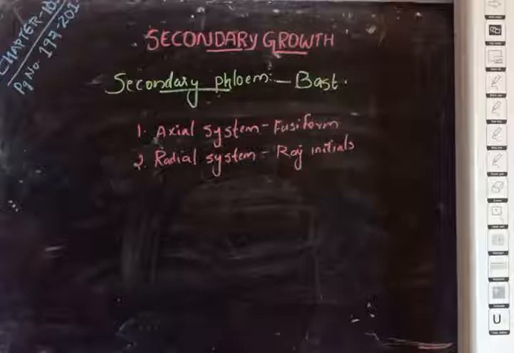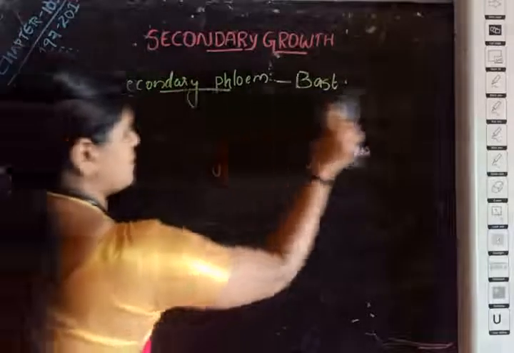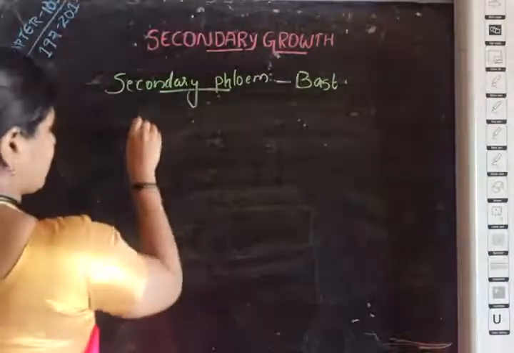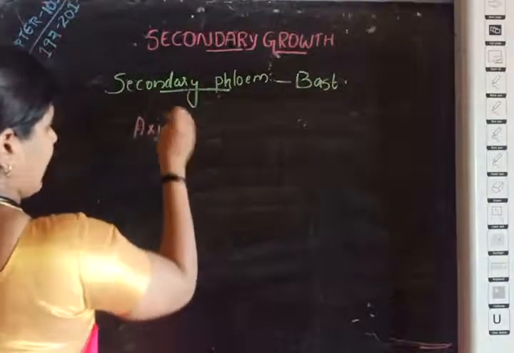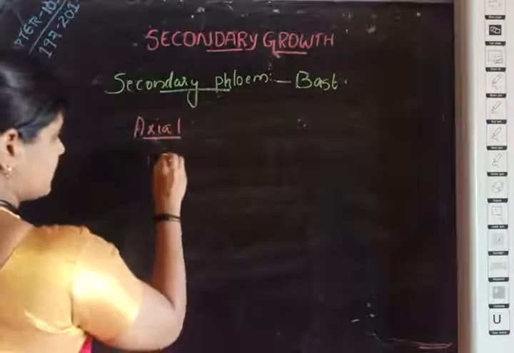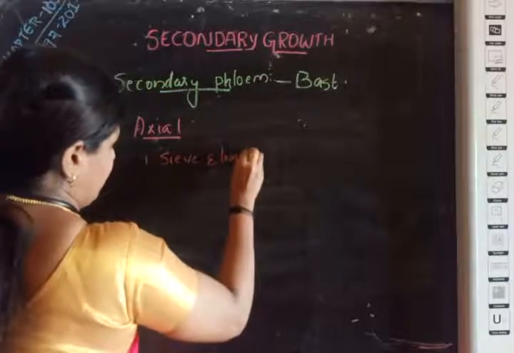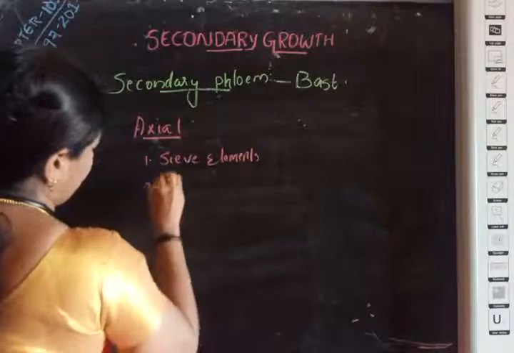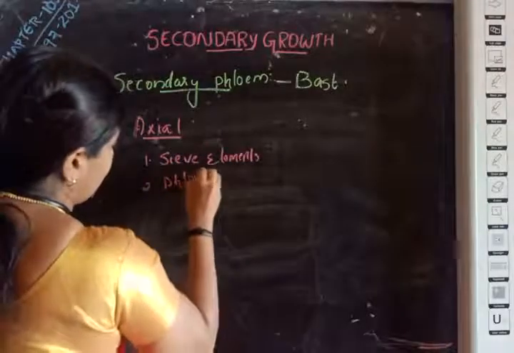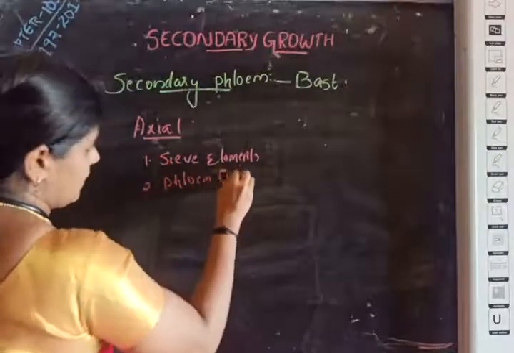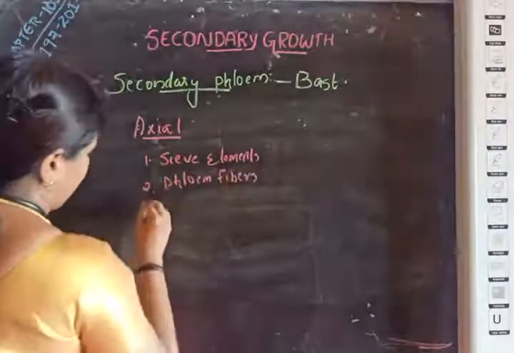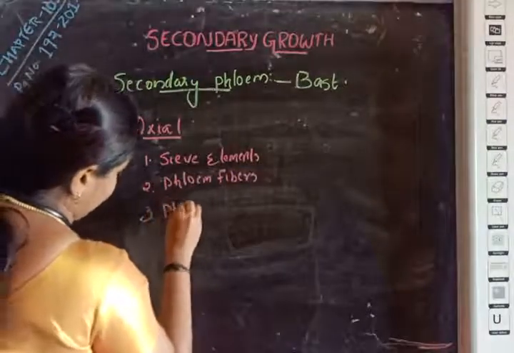And the axial system contains some elements: sieve elements, phloem fibers, and large phloem parenchyma.